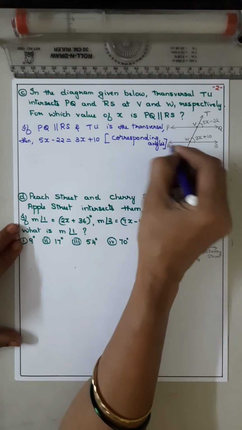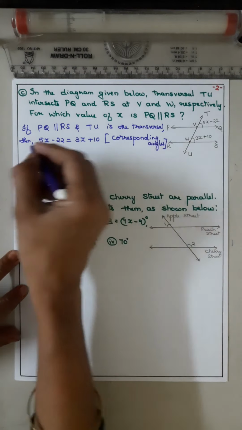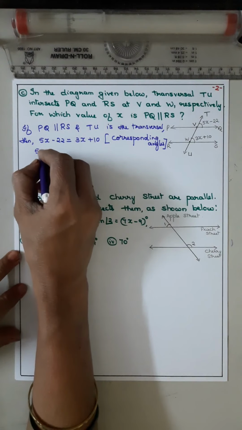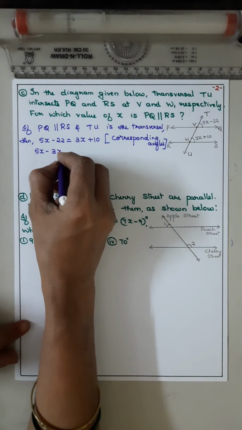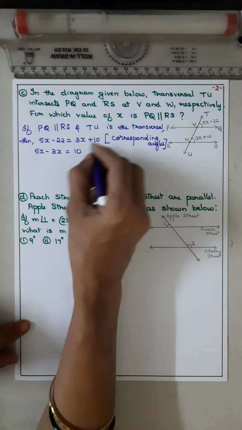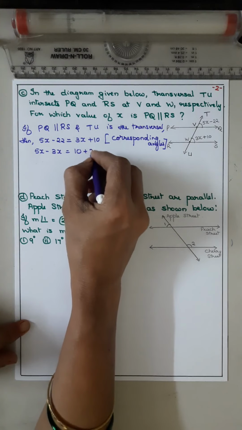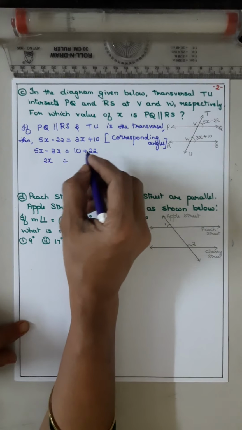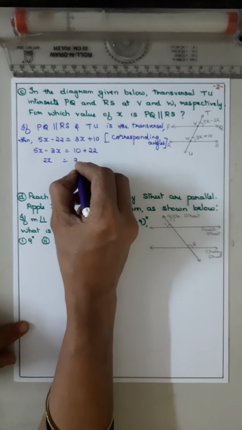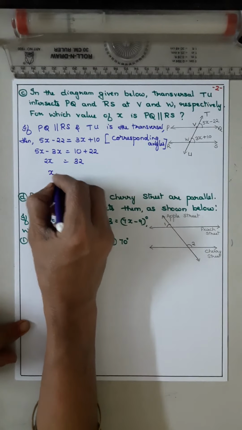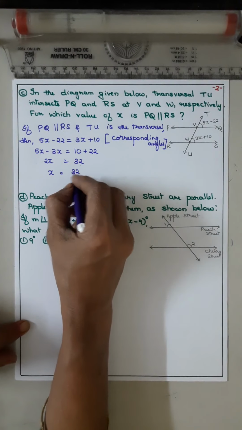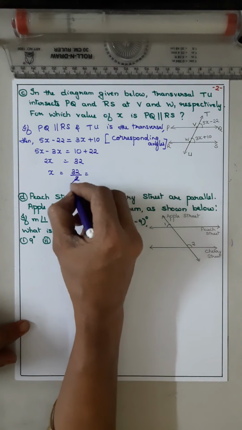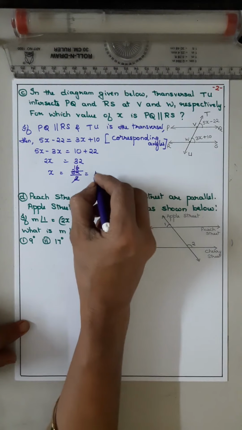Now solve the ordinary equation. So 5x minus 3x is equal to 10 plus 22. So 2x is equal to 32. So x is equal to 32 by 2, which is 16.